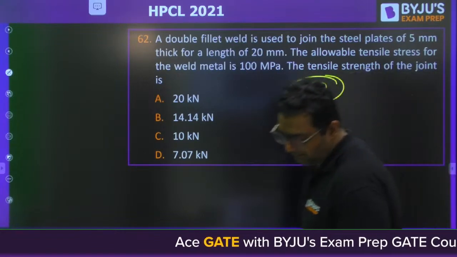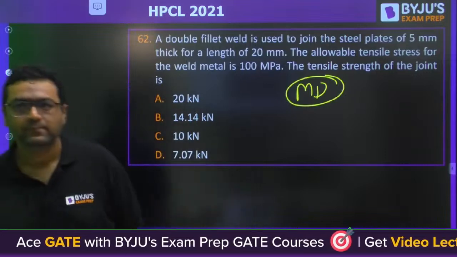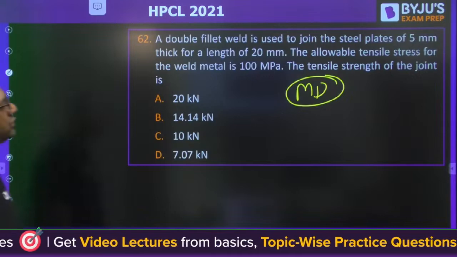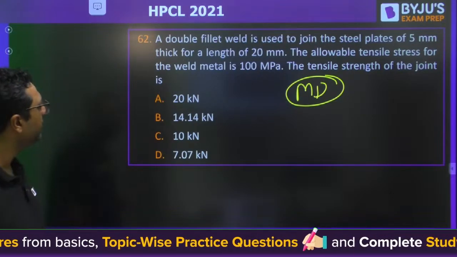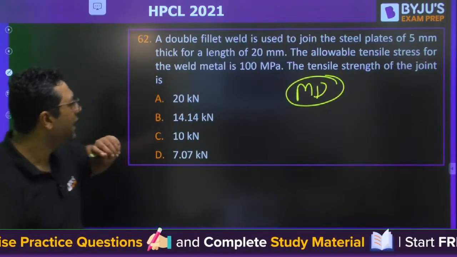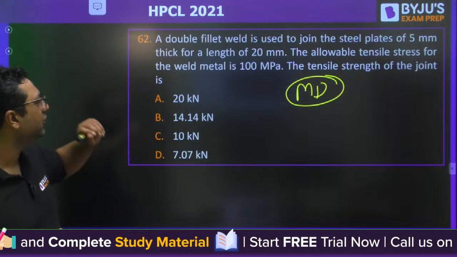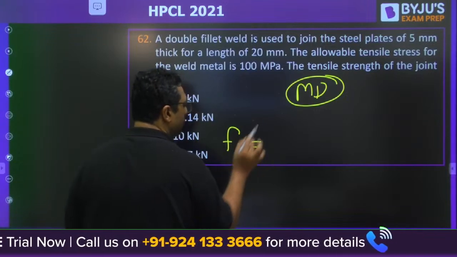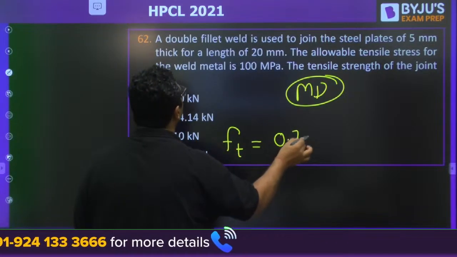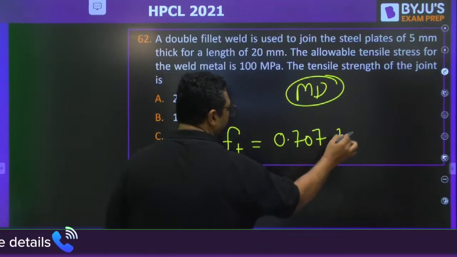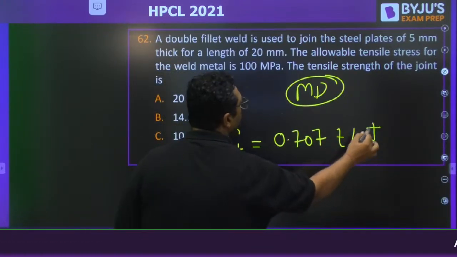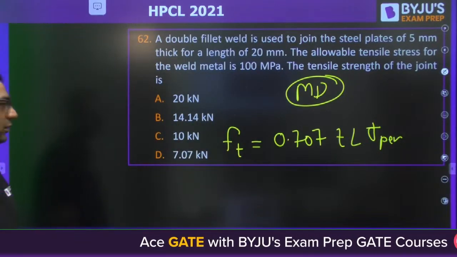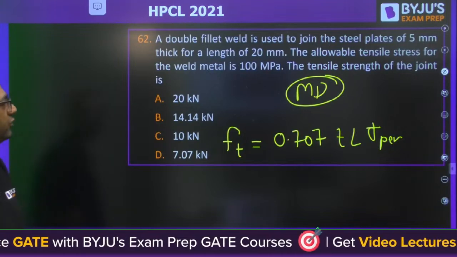Once again from machine design, 62. A double fillet weld is used to join steel plates of 5 mm thickness for a length of 20 mm. Allowable stress is given, and the tensile strength of the joint is? It means you need to find out Ft. Okay, I feel you are aware: 0.707 times t times L times sigma permissible. Yes. So what are you getting?